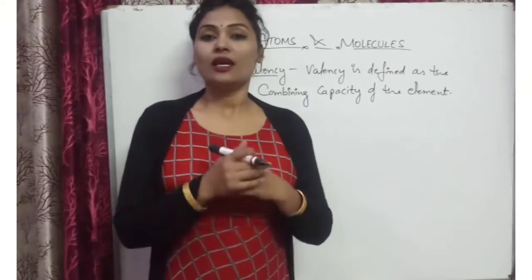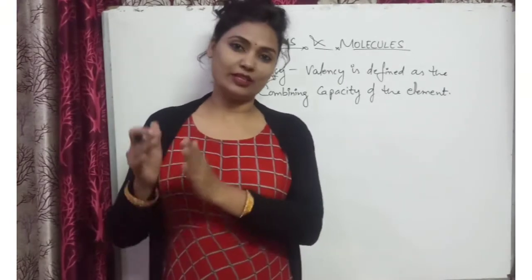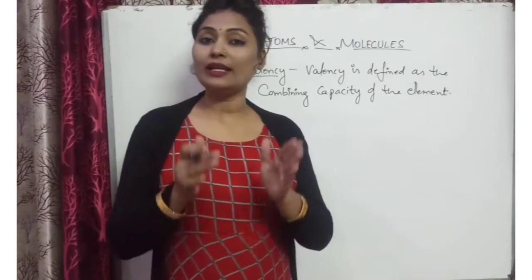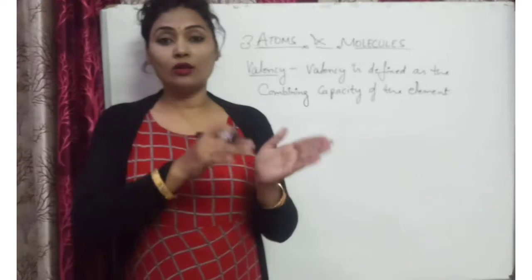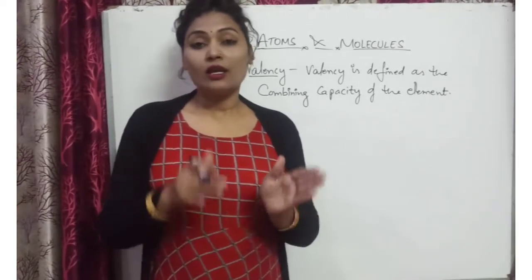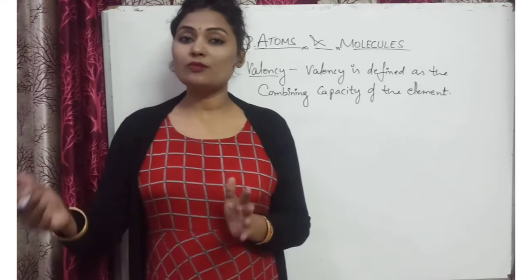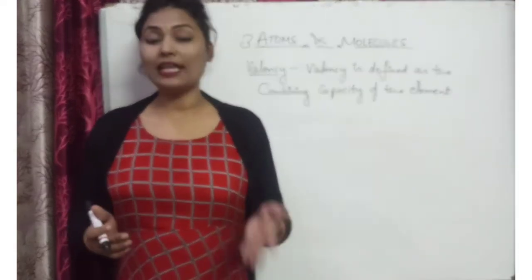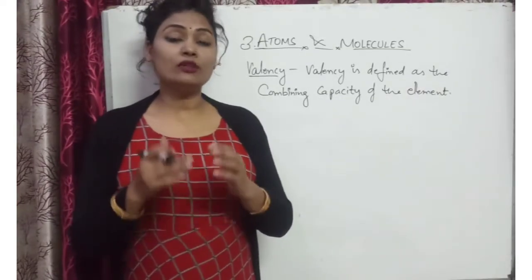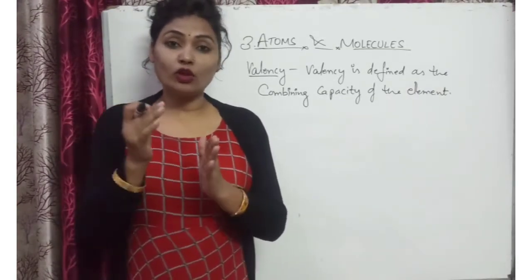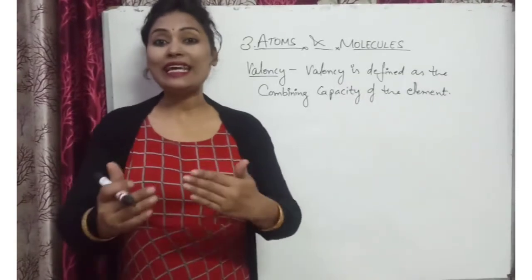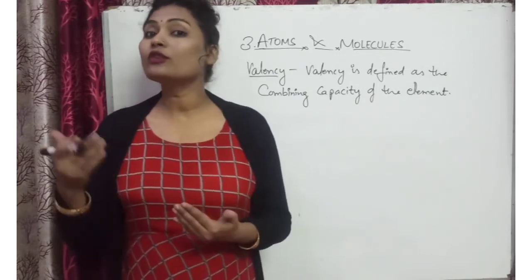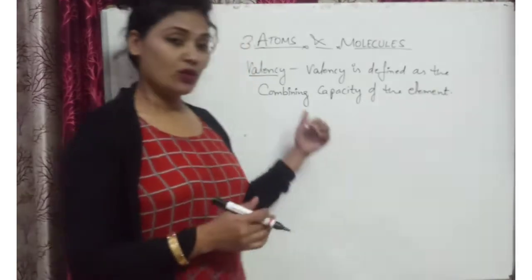Actually, valency is defined as the combining capacity of the element, or the valency of a metal can be defined as the loss of electrons. How many electrons will be lost by the metal? That is the valency of that specific element or substance. If we talk about a non-metal, then what happens? It will gain electrons. So the number of electrons gained by the atom is the valency of a non-metal.